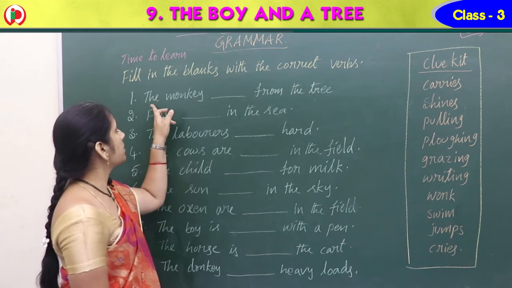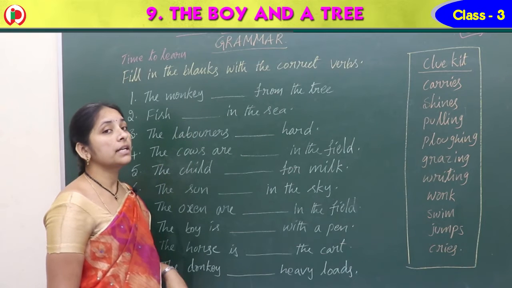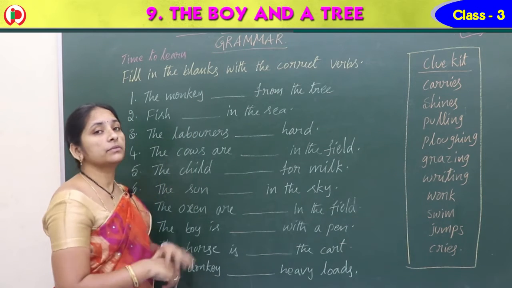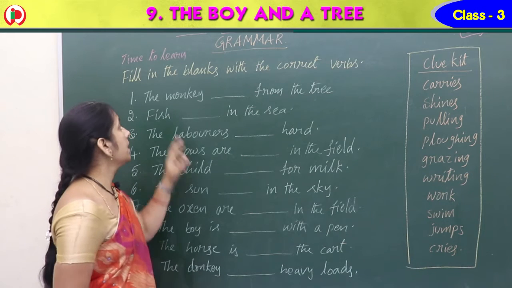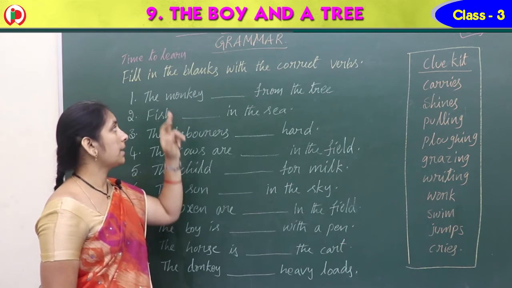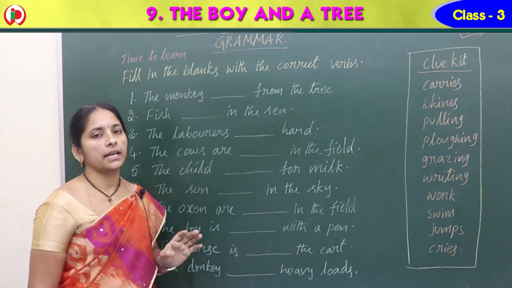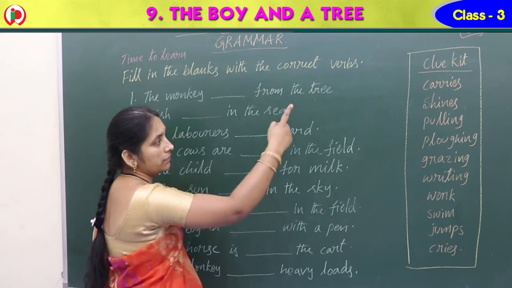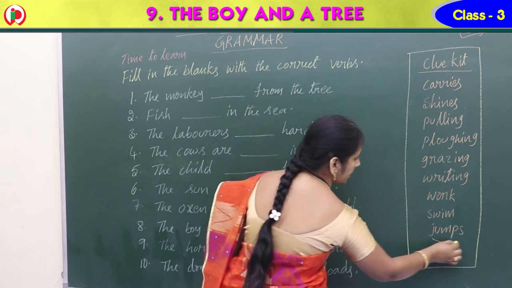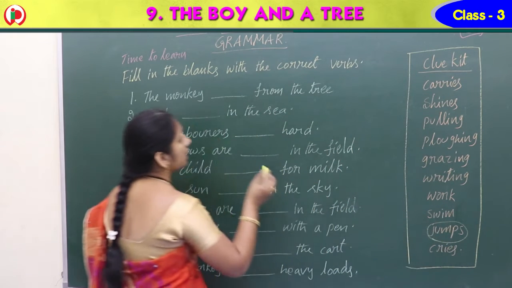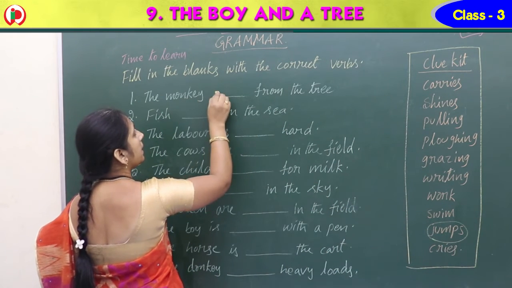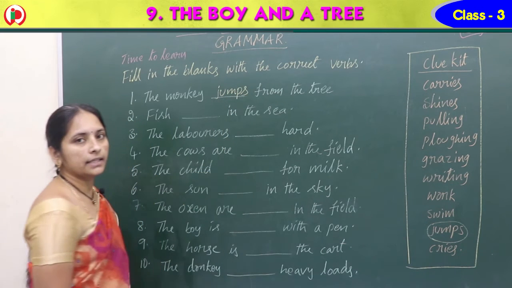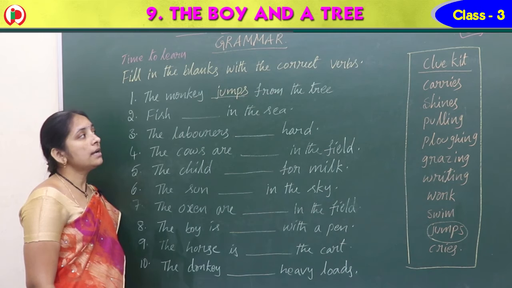First one: the monkey dash from the tree. What do monkeys do? Yes, they jump from one tree to another tree. If we have monkeys, we can write jump, but here the monkey is only one. That's why we should write jumps. Where do we have jumps here? Yes, here. Circle it and write the answer: the monkey jumps from the tree.